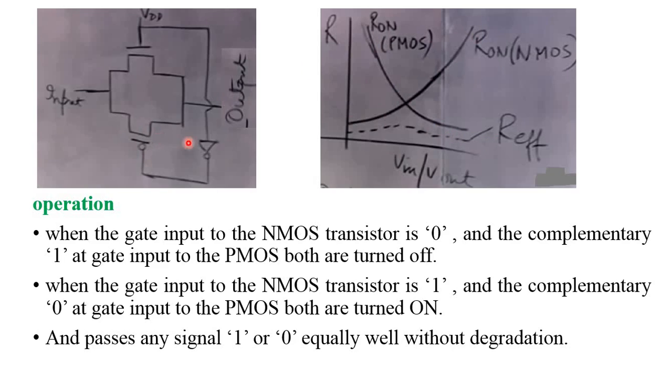So if we take the effective resistance of the PMOS and NMOS, the effective resistance is nothing but the dotted line. The effective resistance is almost constant. But in the NMOS transistor, the resistance may change from low to high level or high to low level. But in the transmission gate, the effective resistance is almost constant. That is one of the advantages of the transmission gate.